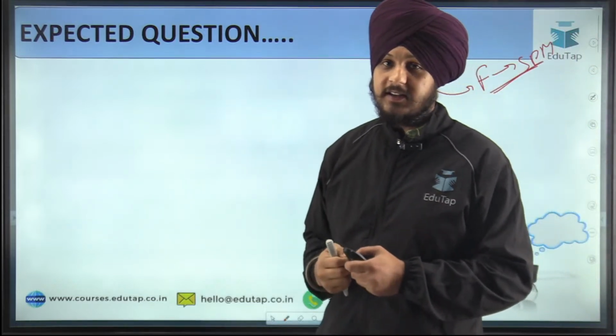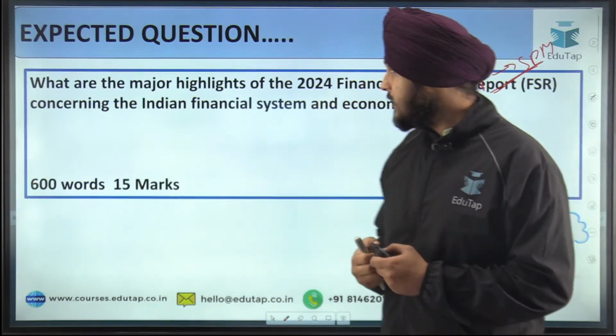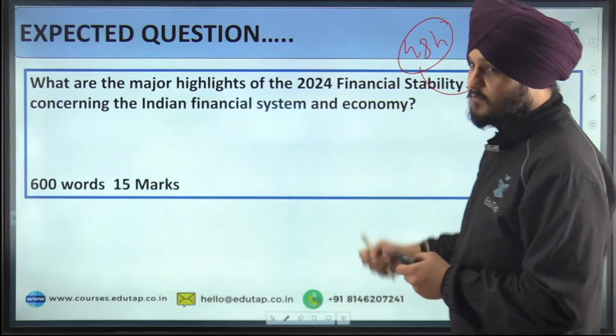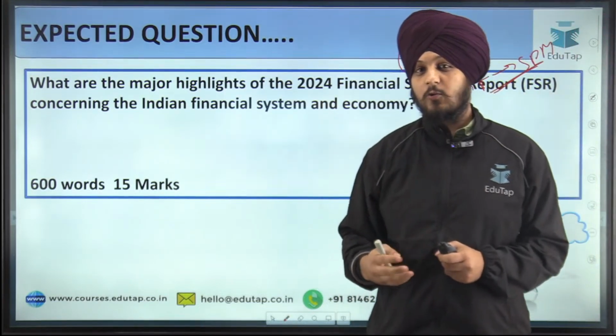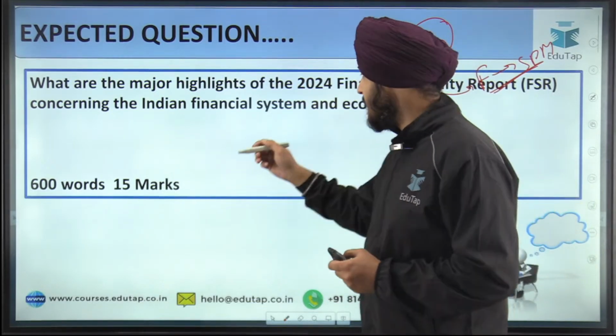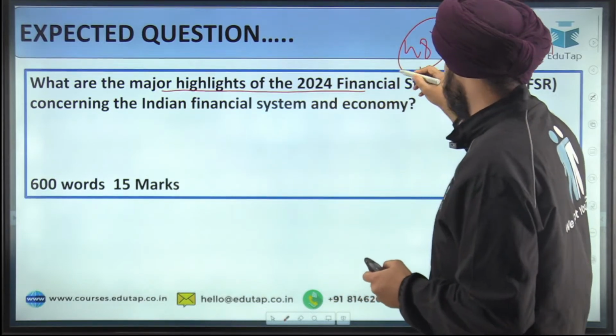Fine. So let us see the expected question for today with respect to this topic, which is what are the major highlights of the 2024 Financial Stability Report concerning the Indian financial system and economy. So the question is very much straightforward. It is asking about the different highlights with respect to the Financial Stability Report, and this is the most important keyword, and I would say the only keyword with respect to this question.